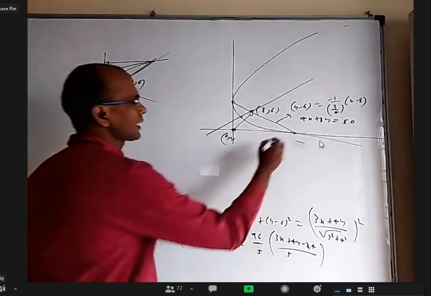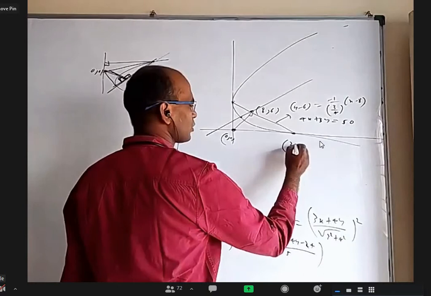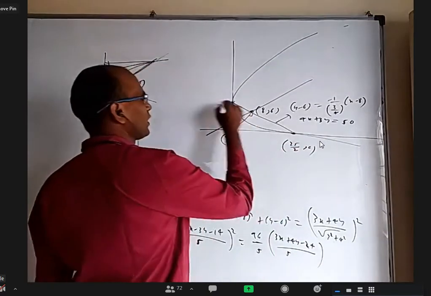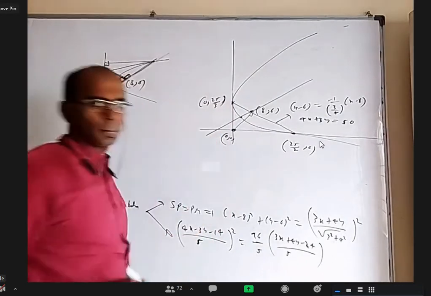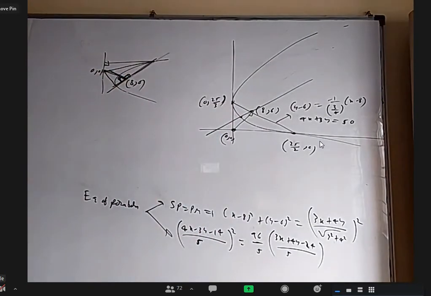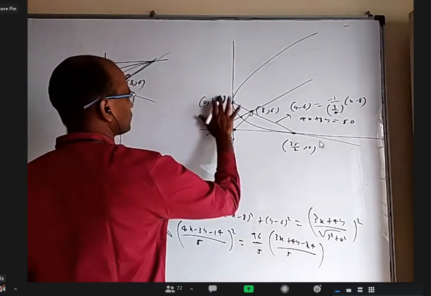Okay. Now the x-intercept of that should be 25 by 2, 0. The y-intercept of that is 0, 25 by 3. Sir, 50 by 3. 50 by 50.